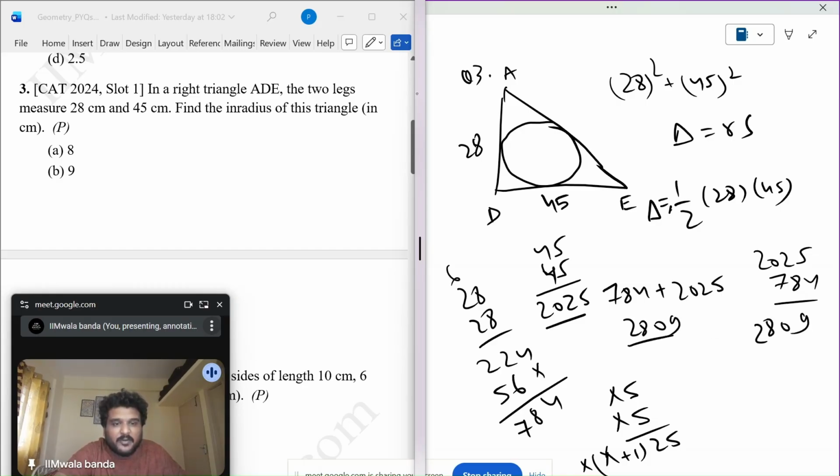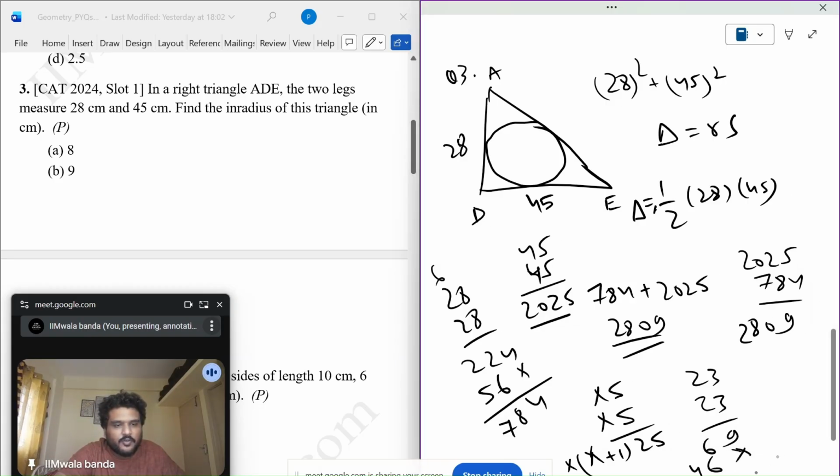2809. This should be a perfect square. 13 is too small. Let's do 23, much more than that. 33, let's try 43: 1849, still less.